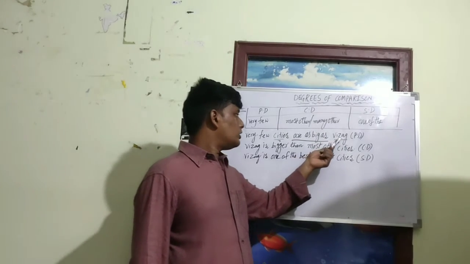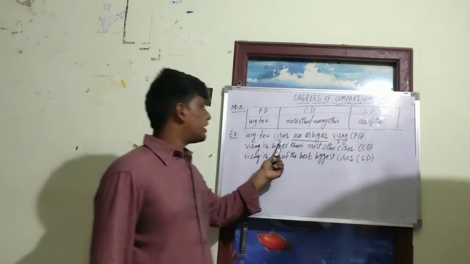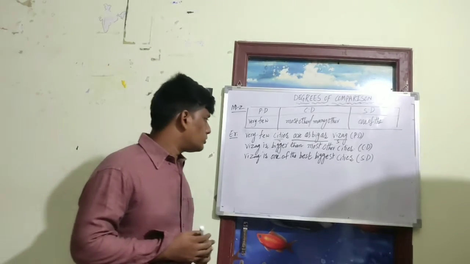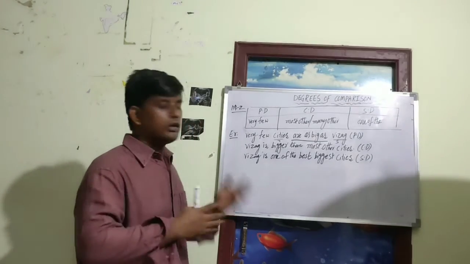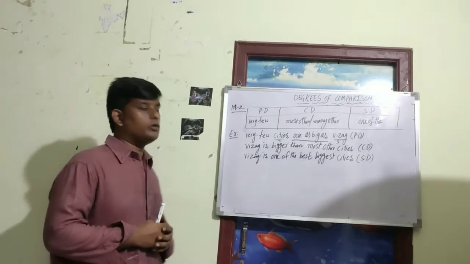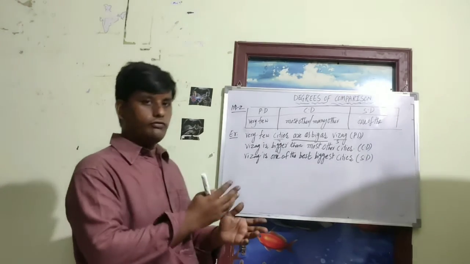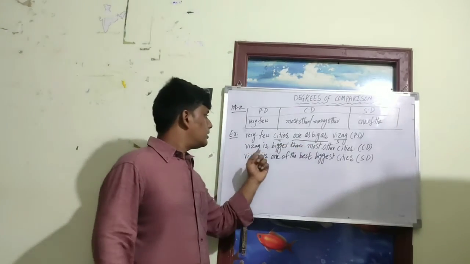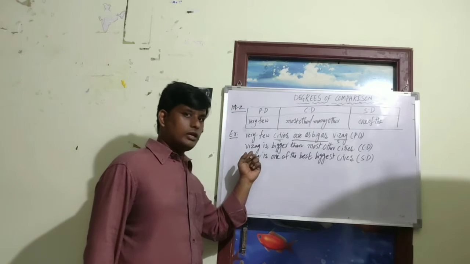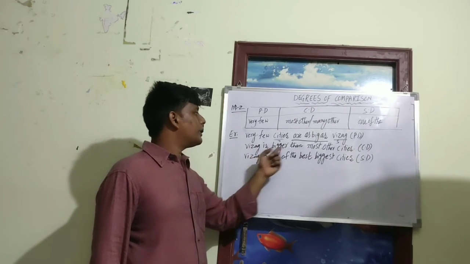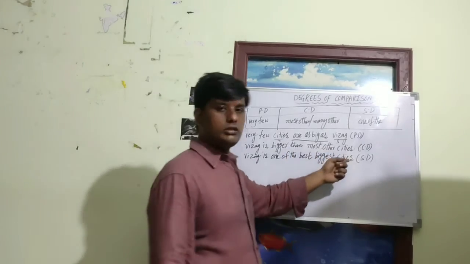I took Vizag as the subject and cities as the object. As I already told you, there is no real object, but for our convenience, to change the statement into the comparative degree, we just shuffle it. I wrote Vizag at the beginning of the sentence: "Vizag is bigger than most other cities."